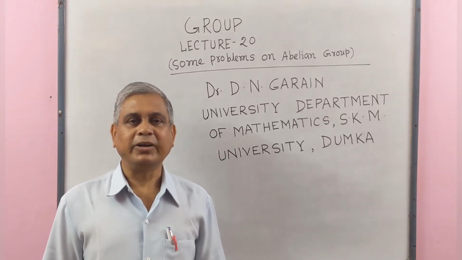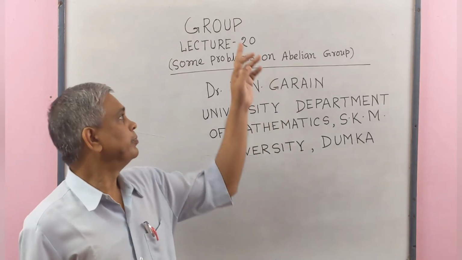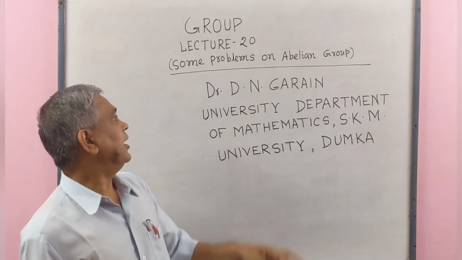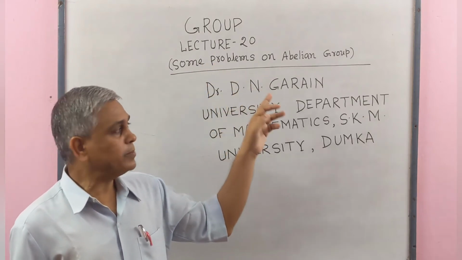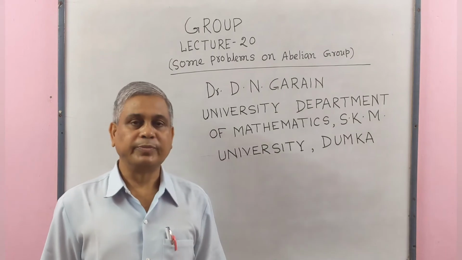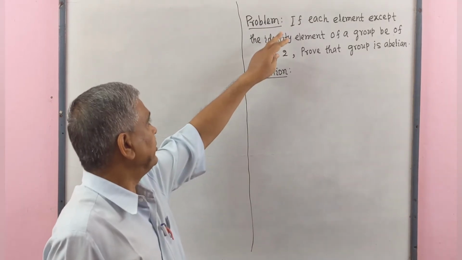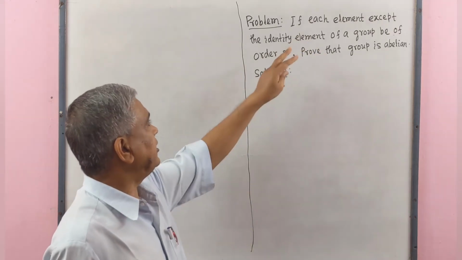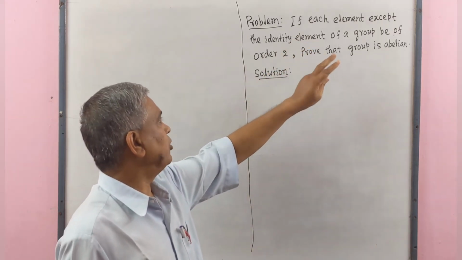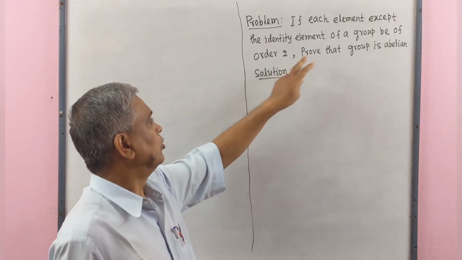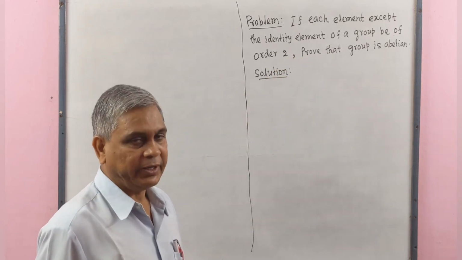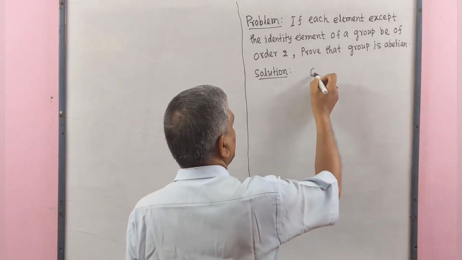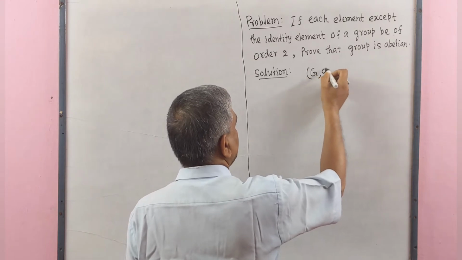Today I will deliver lecture number 20 in group theory, in which I will discuss some problems on abelian groups. Now we solve a problem. If each element except the identity element of a group is of order 2, prove that the group is abelian. Now we solve this. Let G with the given binary operation be a group.